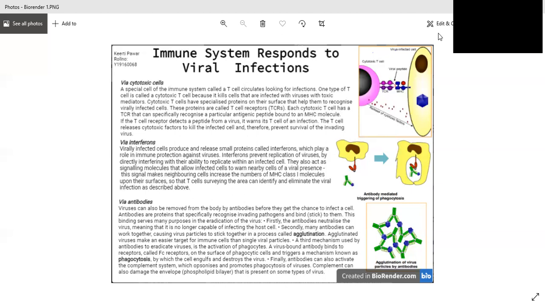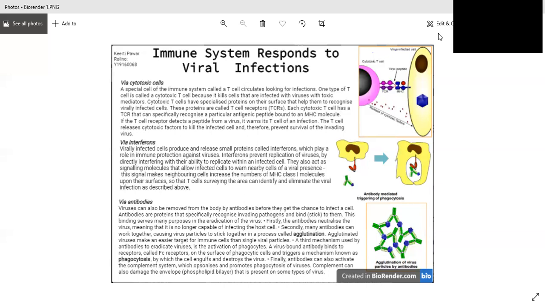Secondly, many antibodies can work together, causing virus particles to stick together in a process called agglutination. Agglutinated viruses make an easier target for immune cells than single viral particles. A third mechanism used by antibodies to eradicate viruses is the activation of the phagocytes.